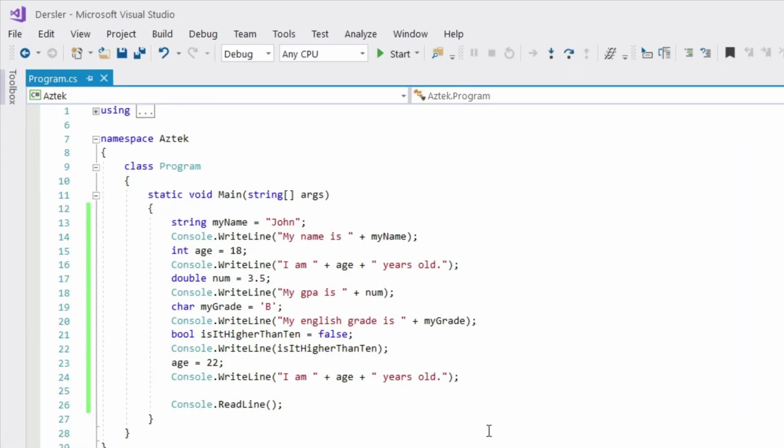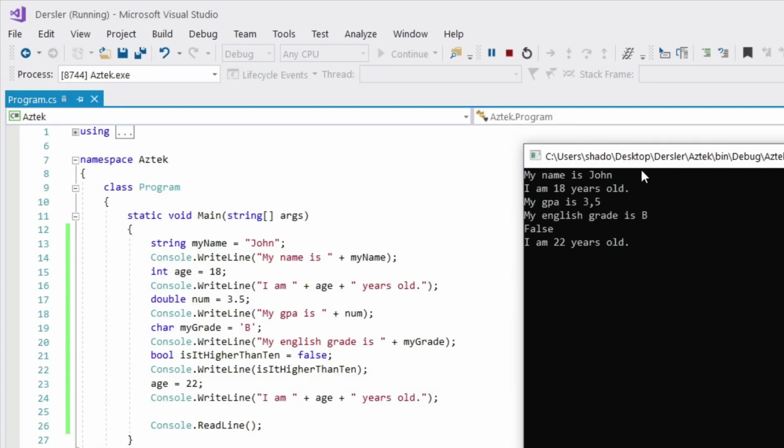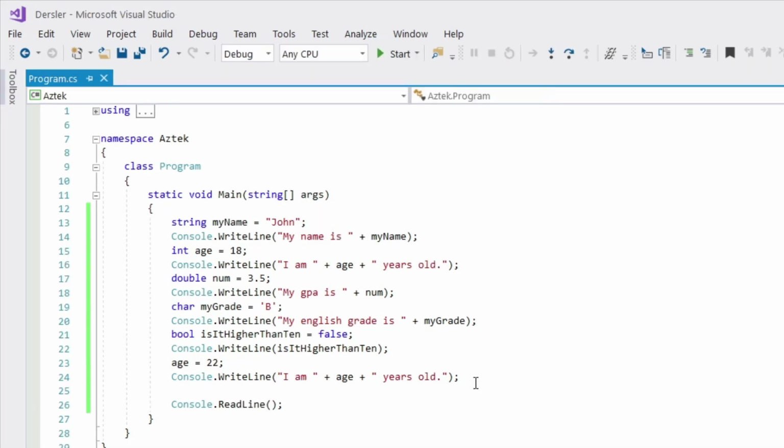Because the compiler executes here and says to itself, age is 18, so the 18 of age will be written here, but now it's going to change its value to 22, so the age 22 is going to be written here. As you can see, I am 18 years old, and now that I changed the value to 22 here, I am 22 years old.